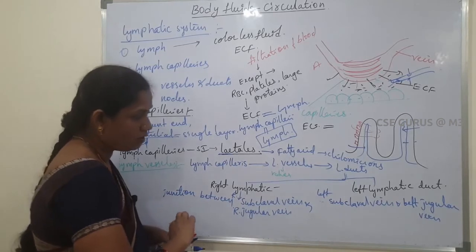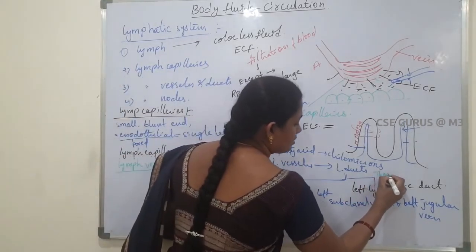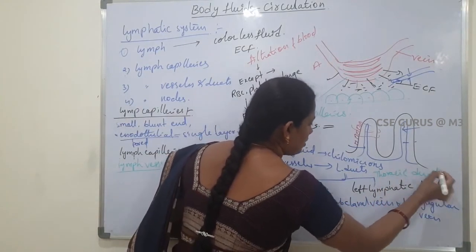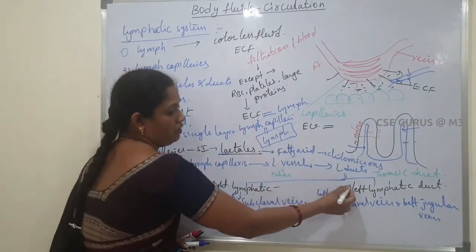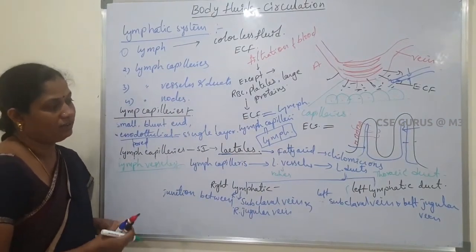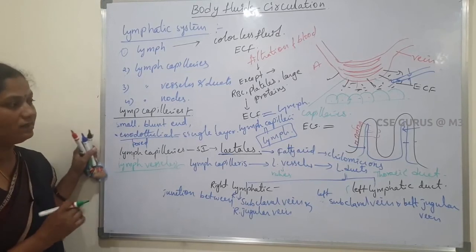The left lymphatic duct is also called the thoracic duct, which is the largest lymphatic duct in our body. So these are lymphatic vessels and ducts.